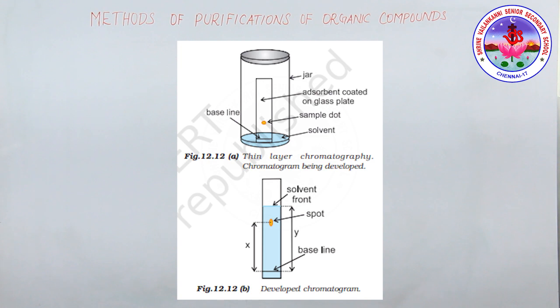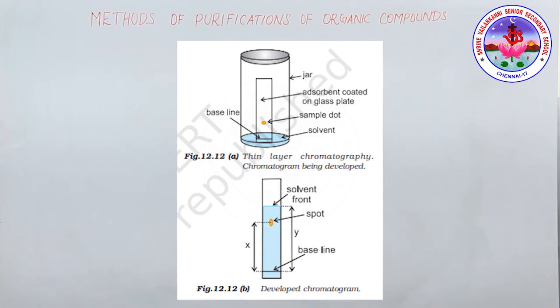This formula you have to use. The spots of colored compounds are visible on the thin layer chromatography plate due to their original color. The spots of colorless compounds, which are invisible to the eye, can be detected by putting the plate under UV light if they fluoresce. Another visualization technique is to place the plate in a covered jar containing a few crystals of iodine.